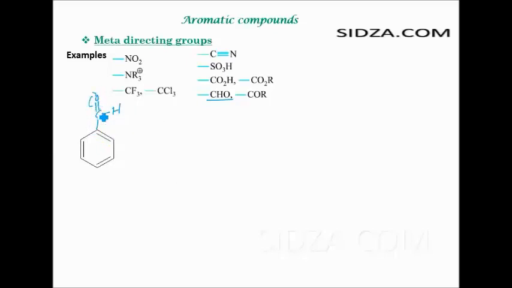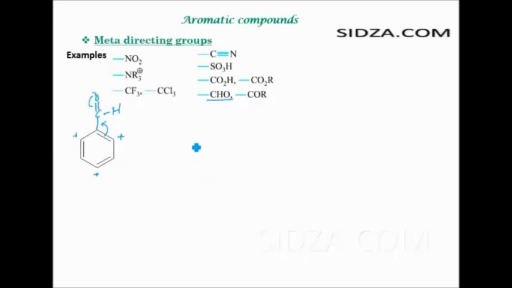When it undergoes resonance, the electron pair shifts in this direction. You get a positive charge at the ortho, then again at the para, and again at the ortho. So the electrophile will not attack at the ortho and the para. It will only go to the meta position. Correct? Other examples are also there. These are the electron withdrawing groups, which are actually the meta directing groups.